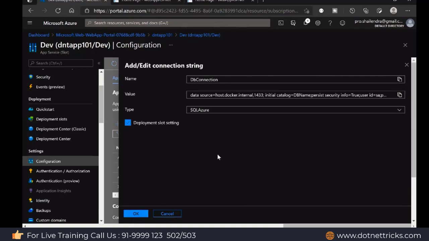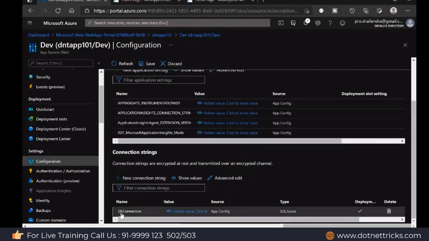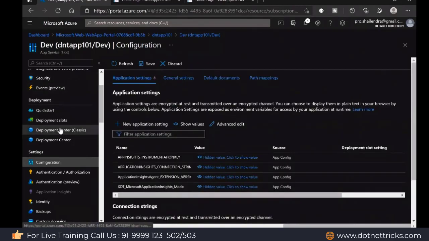Obviously every deployment slot will have a different connection string, because production will have a separate database, the staging database would be separate, and the testing database would be separate. This is the way it can be created. Now I can use the same name in my application to read the connection string directly from here. We have done the deployment to all three slots.